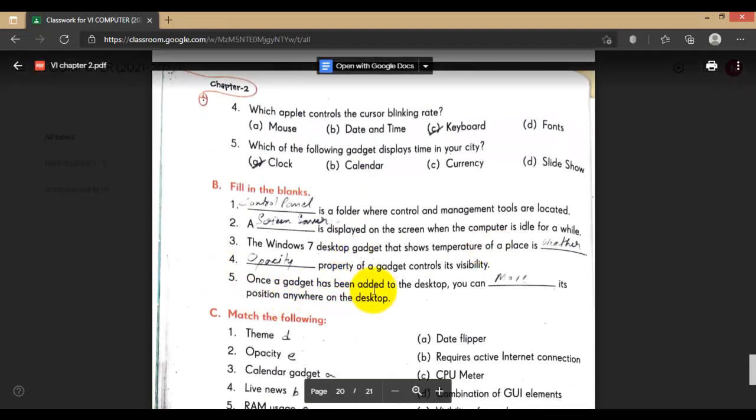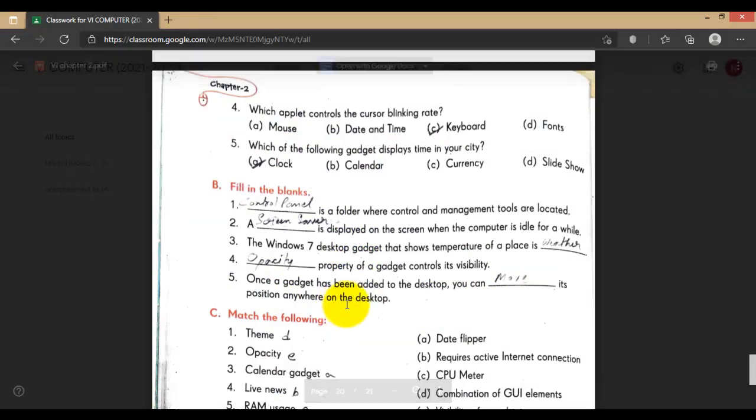And one gadget has been added to your desktop. You can move its position anywhere on the desktop. Desktop is the screen that first appears when we turn on the computer, and you can move the gadget from one place to another by dragging that gadget.